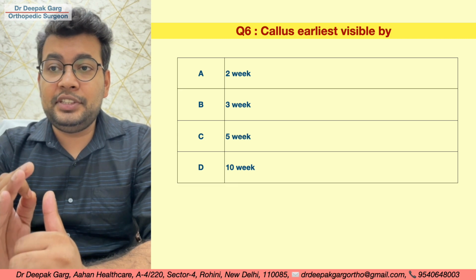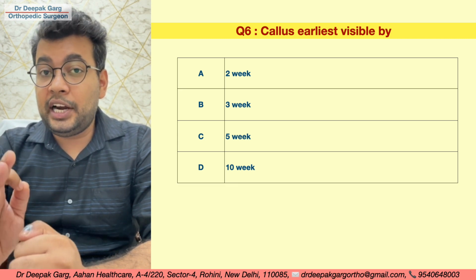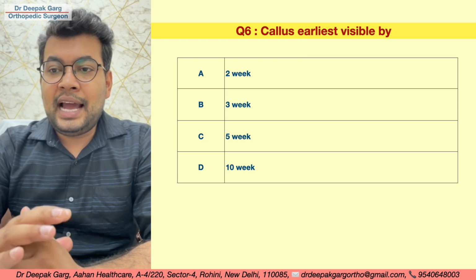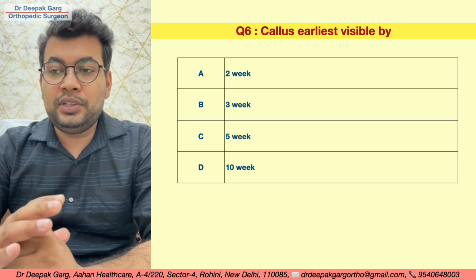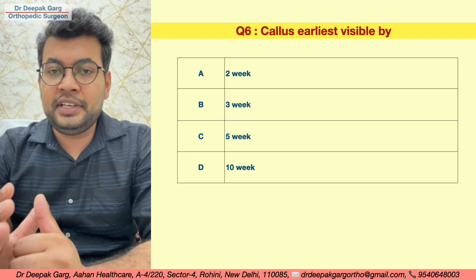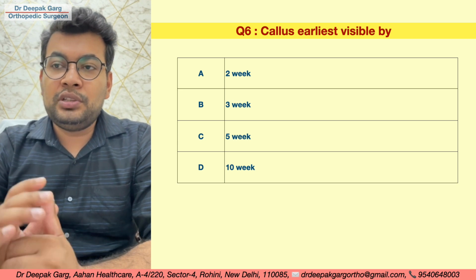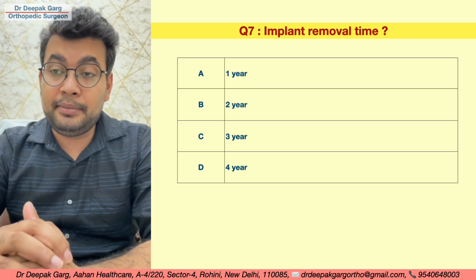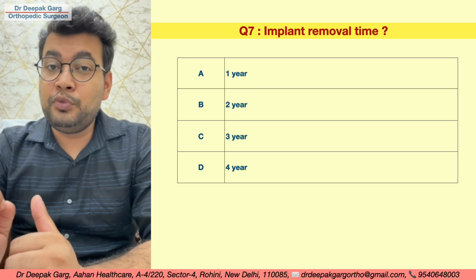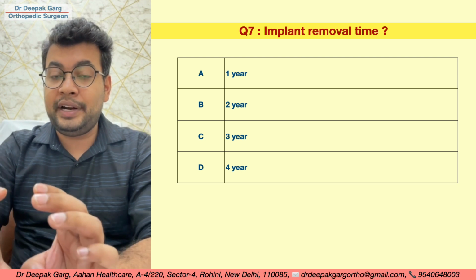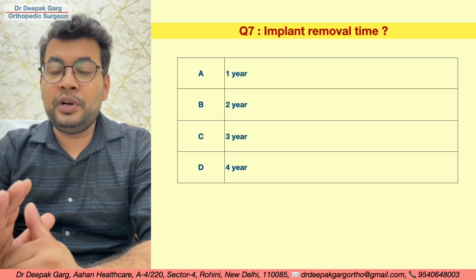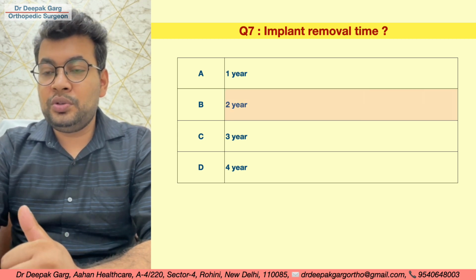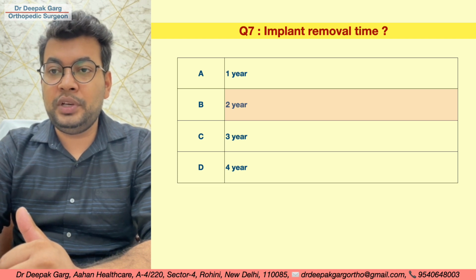Callus earliest visible by, so they are asking earliest visible: 2 weeks, 3 weeks, 5 weeks, 10 weeks. We have already seen that the second stage, granulation tissue formation, will take around 2 to 3 weeks, and after that the callus formation will start. So the earliest is 3 weeks. Then implant removal time: 1 year, 2 years, 3 years, 4 years. We will remove the implant only when the bone strength is adequately gained. So it should be when the bone is consolidated, and the minimum time for bone consolidation is 2 years. So the implant removal time is 2 years. So the answer is 2 years.